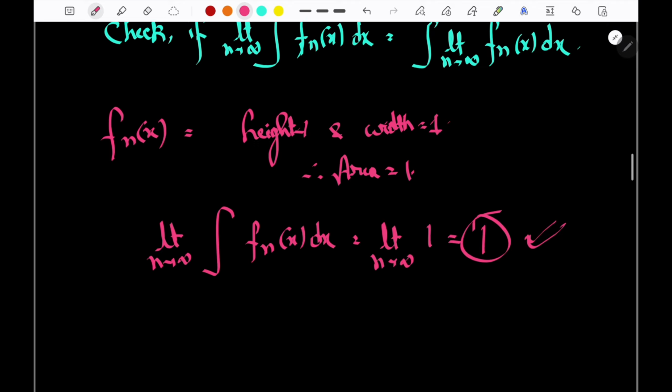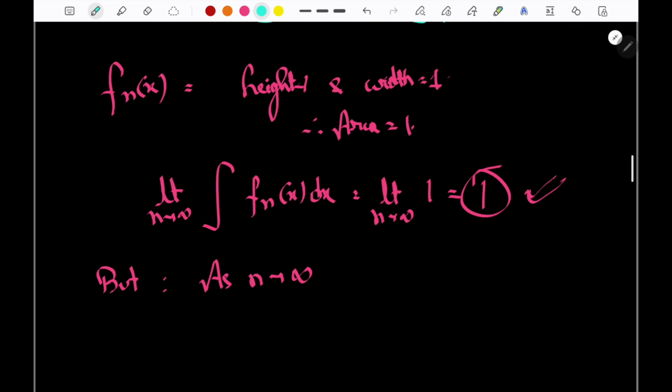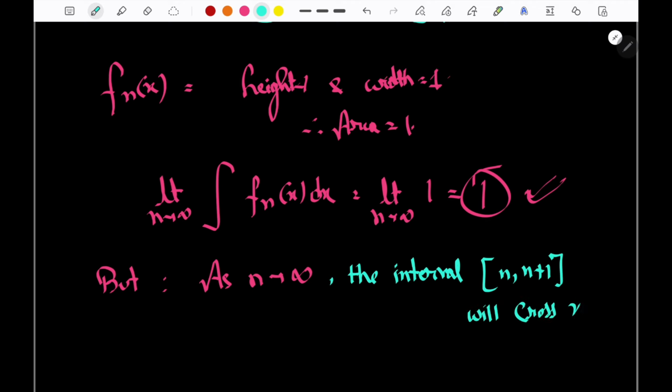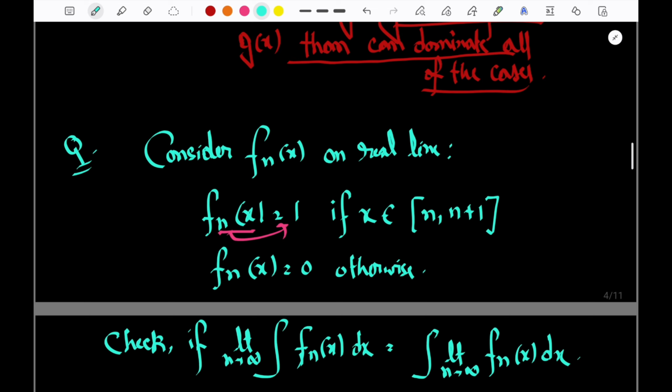Superb. But as n tends to infinity, what happens with the other case? The interval n comma n plus 1 will cross x somehow. What is written here, f_n(x) on the real line.